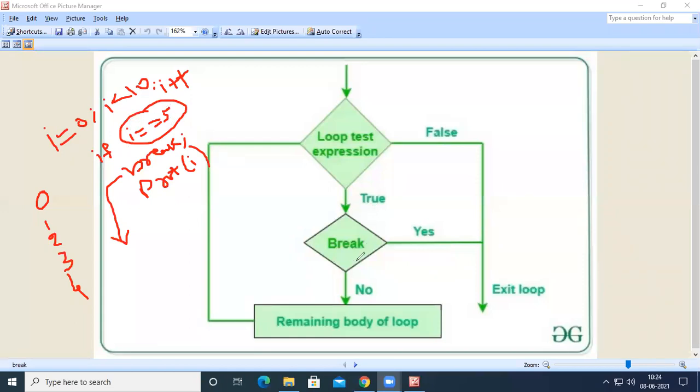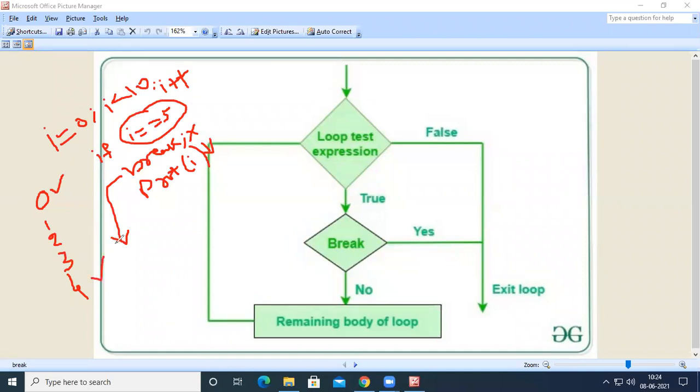If the condition is false, we execute the remaining body. The initial i value is 0, and 0 is not equal to 5, so the break will not get executed and it will execute the remaining body. Then 0 will be printed on the output screen, then 1, and so on, up to 4.